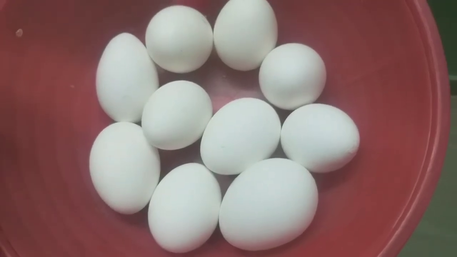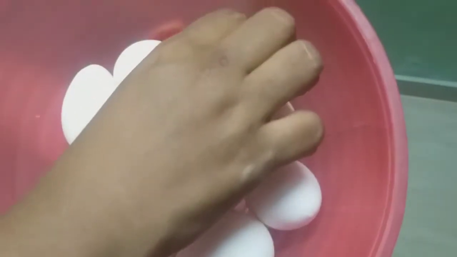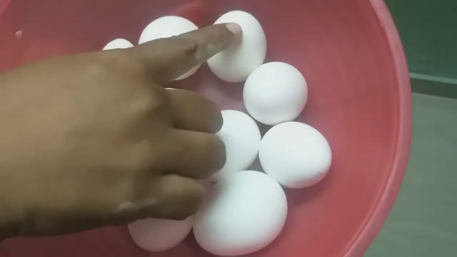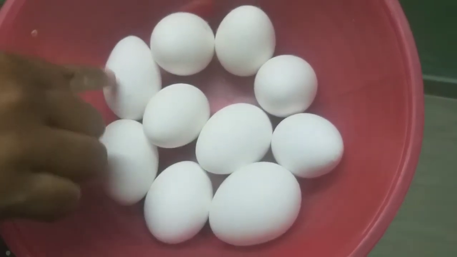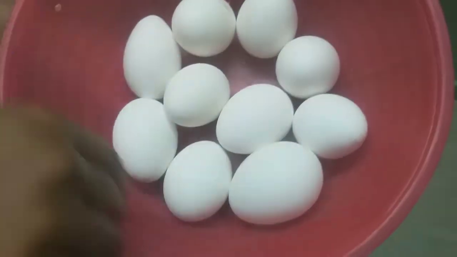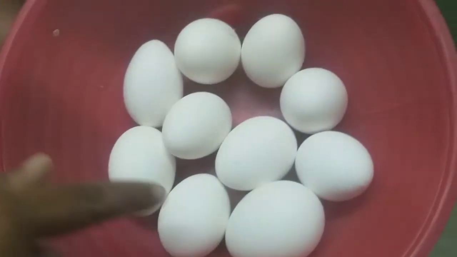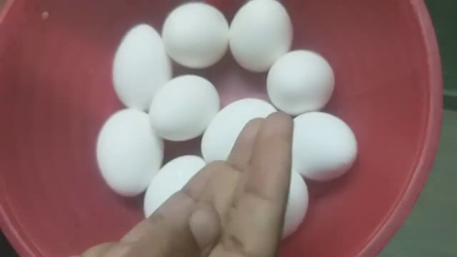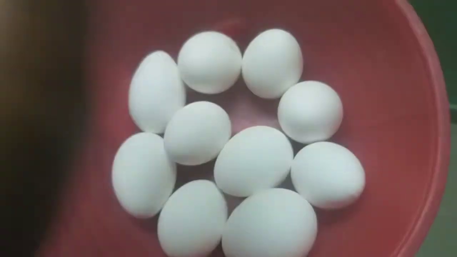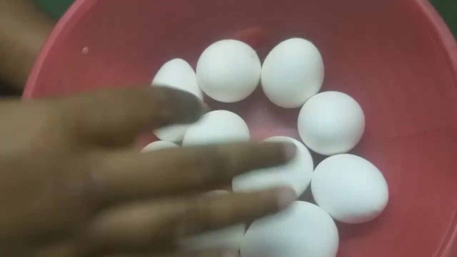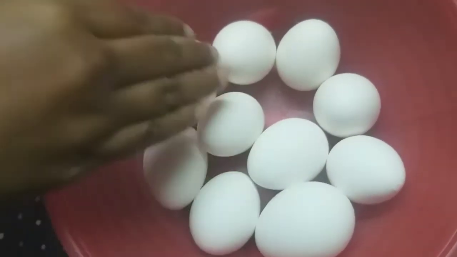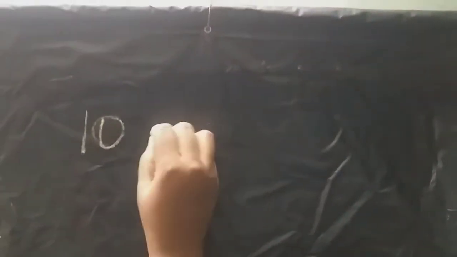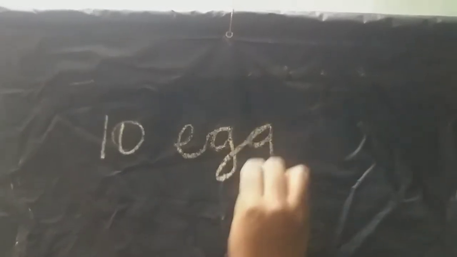Students, all of you see here, what is this? Yes, egg, isn't it? And count how many eggs are there? 1, 2, 3, 4, 5, 6, 7, 8, 9, 10. So totally, how many eggs? 10 eggs. Today, I want to share half of the eggs to myself and half of the eggs to my daughter. So we have to divide into half. All of you listen to the board. Totally how many eggs? Yes, 10 eggs, isn't it?